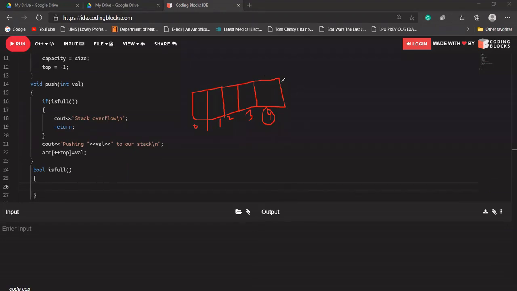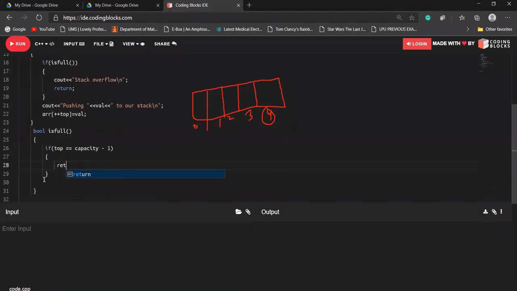So for an array of size 5, the capacity will be 5 and the top will be 4. In this case, if top is equal to capacity minus 1, let's say capacity is 5 and top is pointing to 4, it means that our stack is full, so it should return true here.